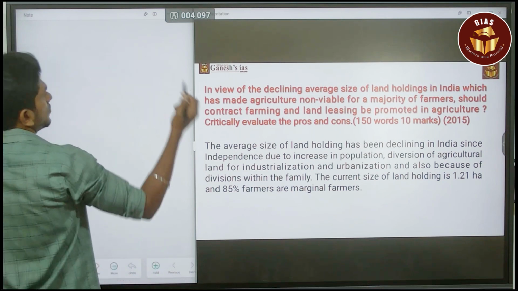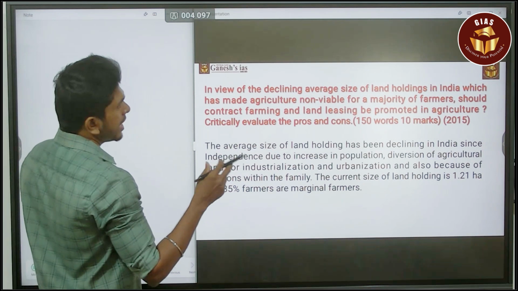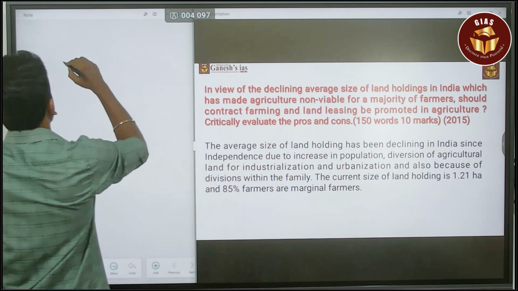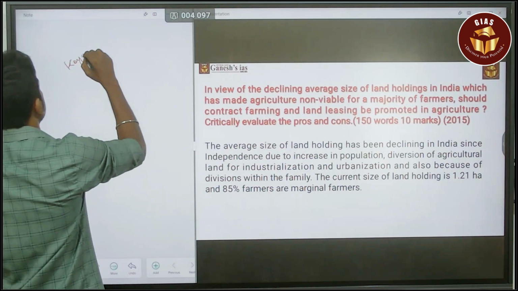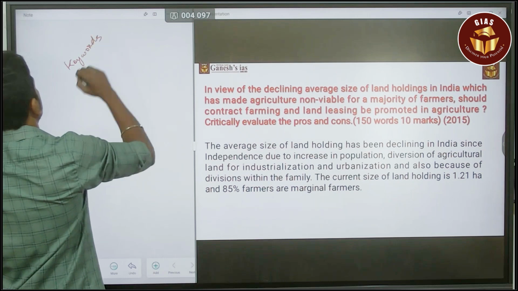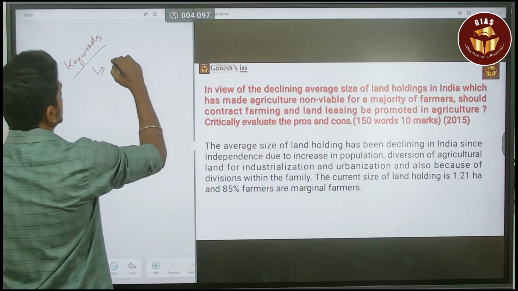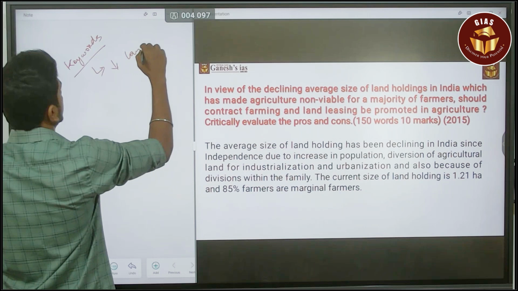See, first thing is the declining average size of land holding. You have to find the keywords. First keyword here is declining land holding.